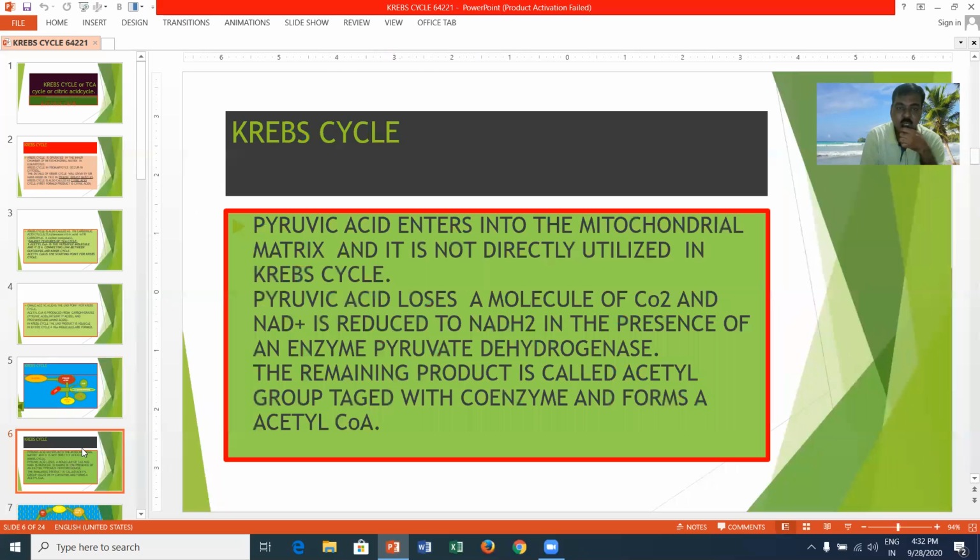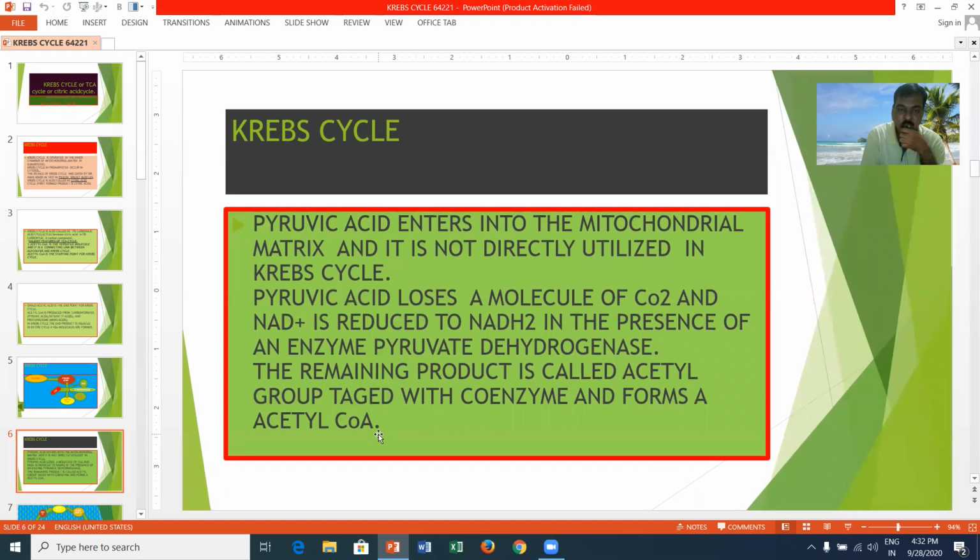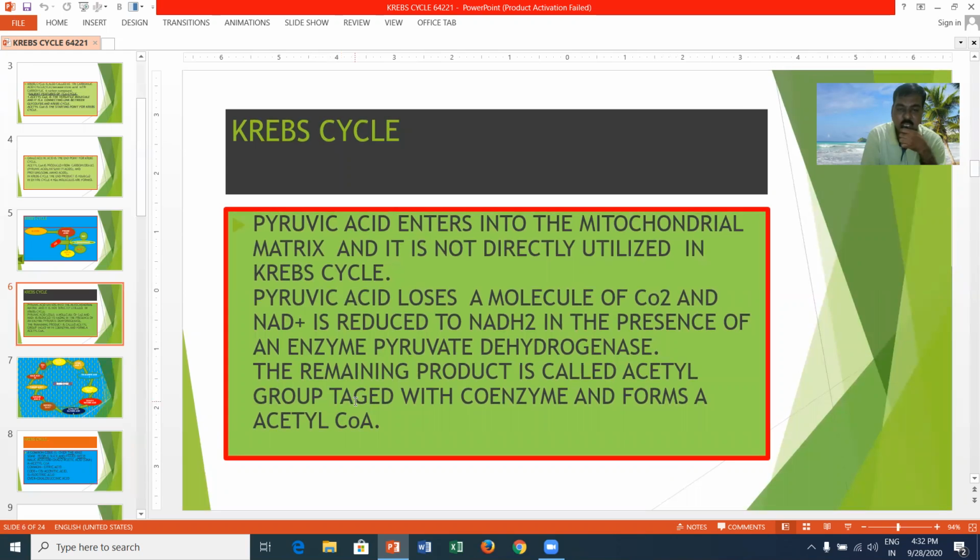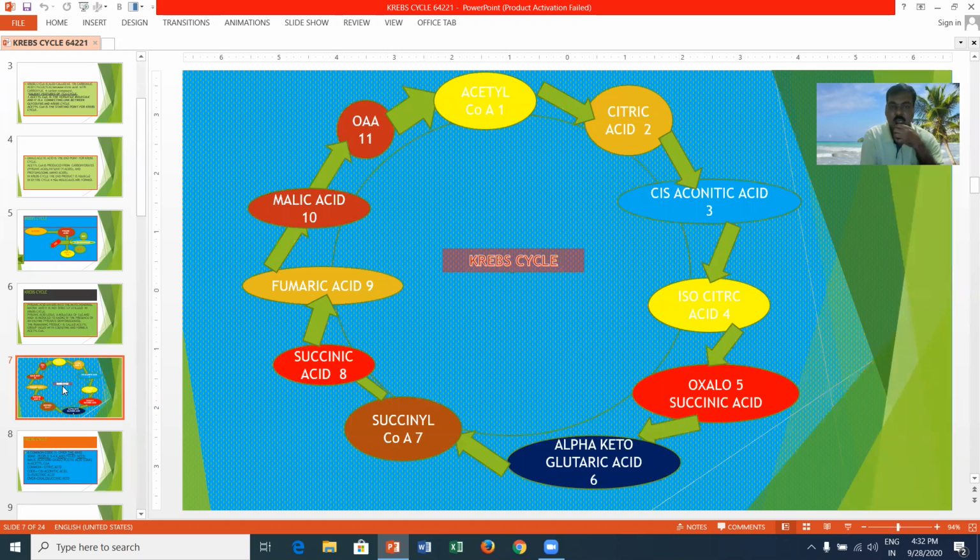Here you can see the pyruvic acid enters into the mitochondrial matrix and it is not directly utilized by the Krebs cycle. Pyruvic acid loses a molecule of carbon dioxide by decarboxylation, and NAD is reduced to NADH2 in the presence of the enzyme pyruvate dehydrogenase. The remaining product is an acetyl group tagged with coenzyme A and forms acetyl-CoA. Acetyl-CoA is a versatile molecule in between glycolysis and the Krebs cycle.